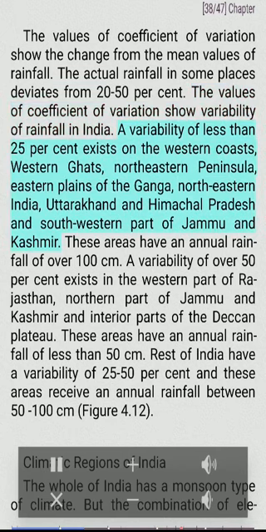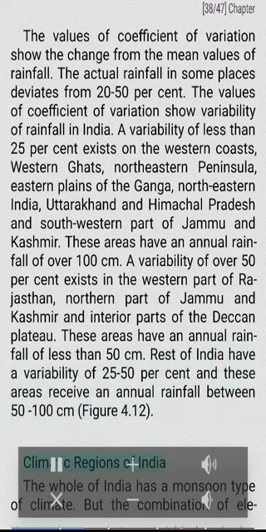A variability of less than 25% exists on the western coasts, western Ghats, northeastern peninsula, eastern plains of the Ganga, northeastern India, Uttarakhand and Himachal Pradesh and southwestern part of Jammu and Kashmir. These areas have an annual rainfall of over 100 centimeters. A variability of over 50% exists in the western part of Rajasthan, northern part of Jammu and Kashmir and interior parts of the Deccan Plateau. These areas have an annual rainfall of less than 50 centimeters. Rest of India has a variability of 25 to 50% and these areas receive an annual rainfall between 50-100 centimeters.